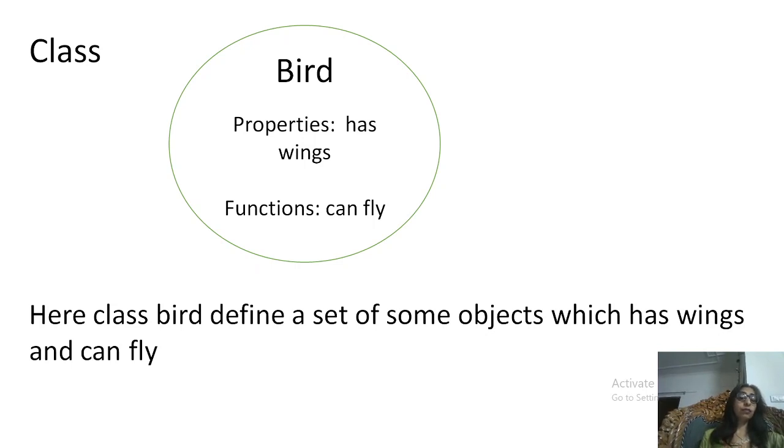So now let's understand the concept of class and objects with a diagram. This diagram is defining a class bird, and we can say all birds have the property has wings, and the function they all can fly. So class bird defines a set of objects which have wings and can fly. Like there are different birds, parrot, pigeon, sparrow, they all have wings and they all can fly. This is the prototype of bird.